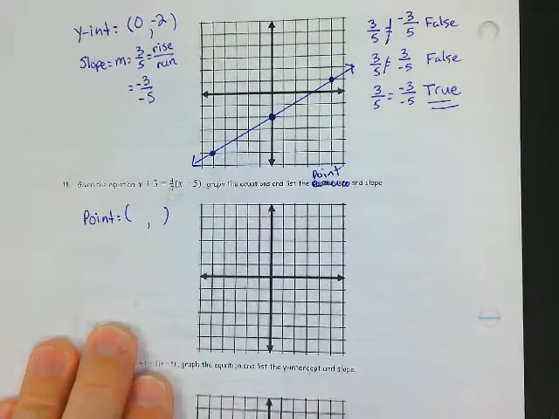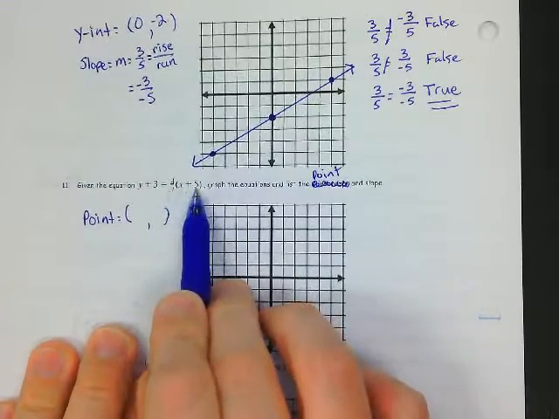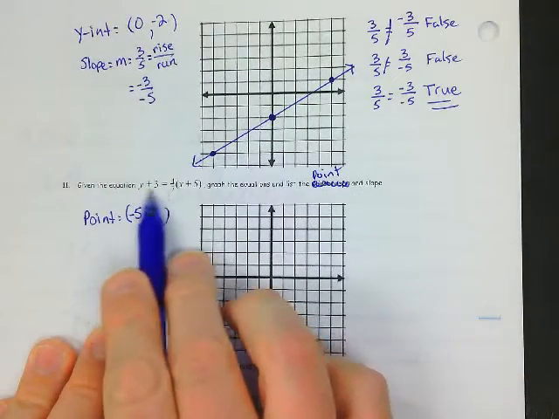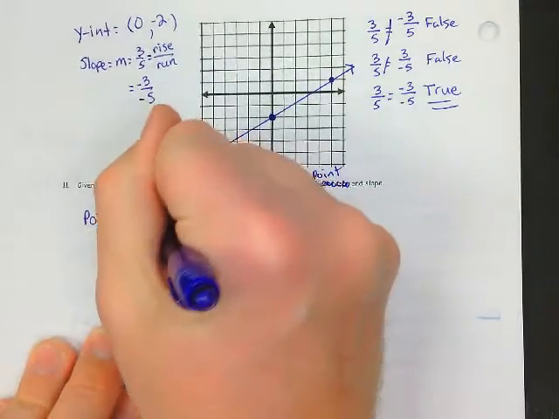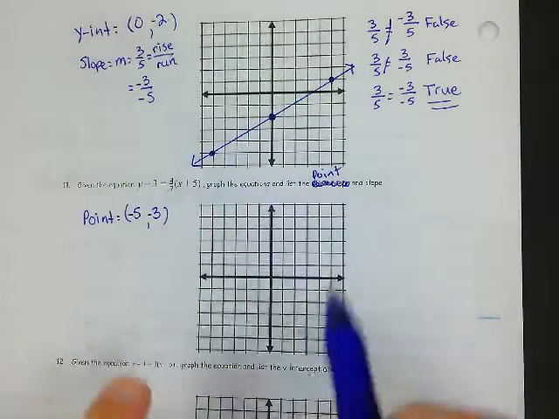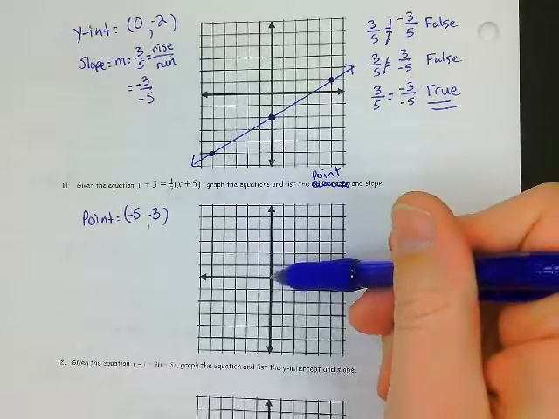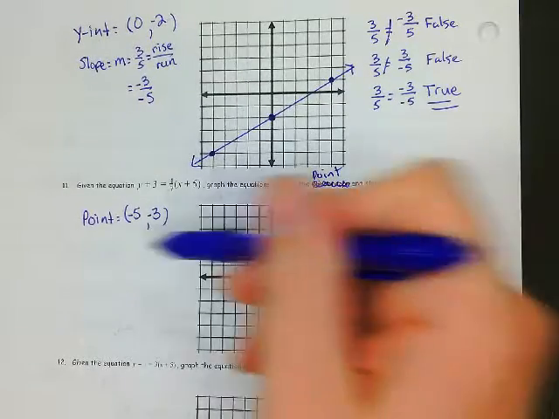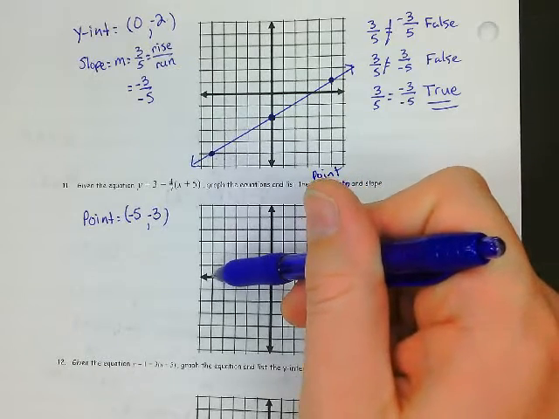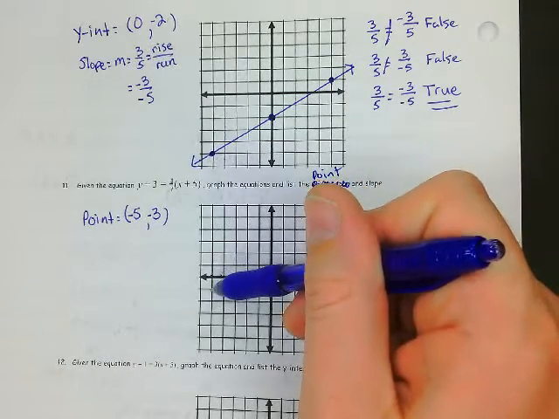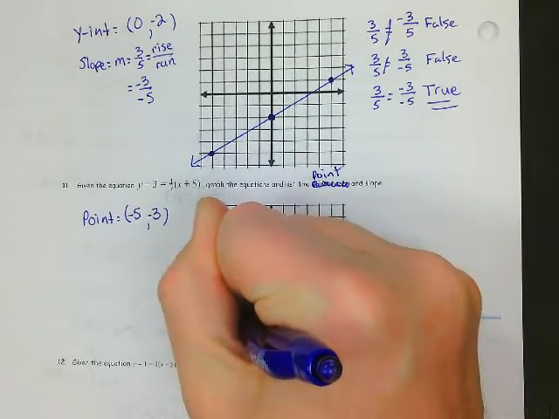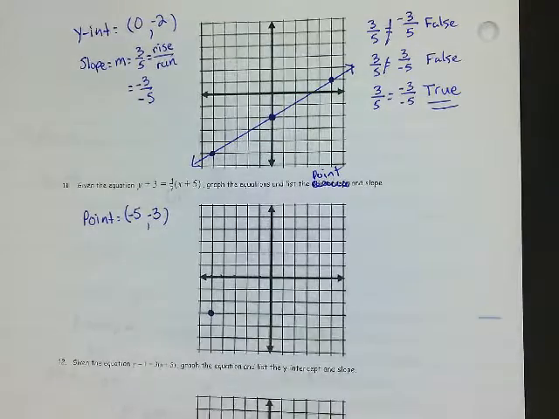The x goes here. It's a +5, so the point's going to be -5. The y is right here. It's a +3, so it's going to be a -3. Remember, it's going to be the opposite. So I'm going to go ahead and graph that point. I'm going to go left 5, -1, -2, -3, -4, -5. Then down 3, -1, -2, -3. There's the point that I'm going to use to graph, okay?